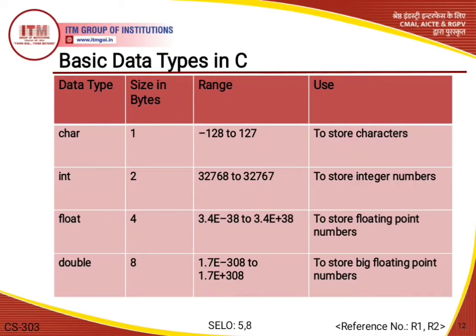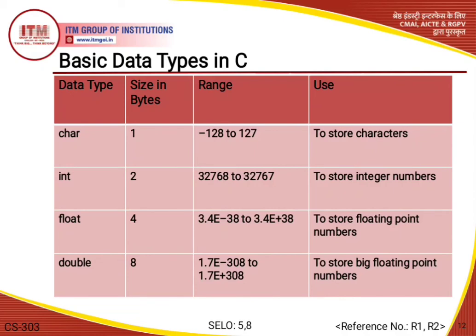Like here the first data type is character, and the size of character is just 1, and the range used for the character data type is -128 to 127, and it is used to store characters. The second important data type is int. This is also called integer values, and the size it uses is 2, and the range used by integer is -32768 to 32767, and it is used to store integer numbers.